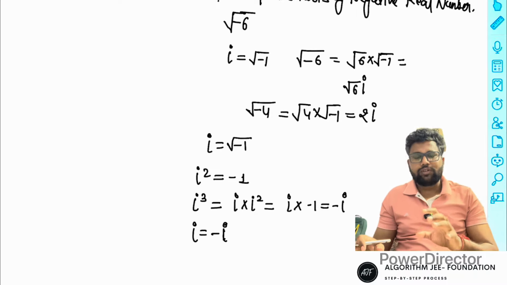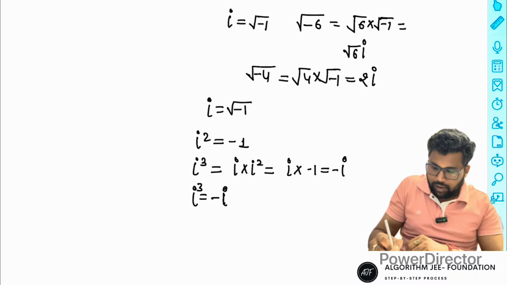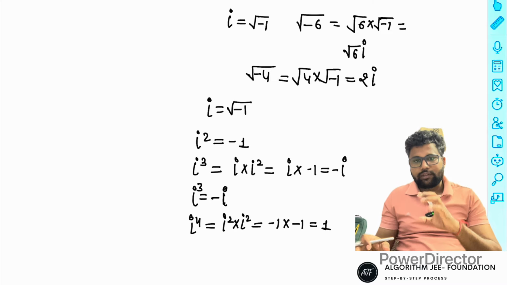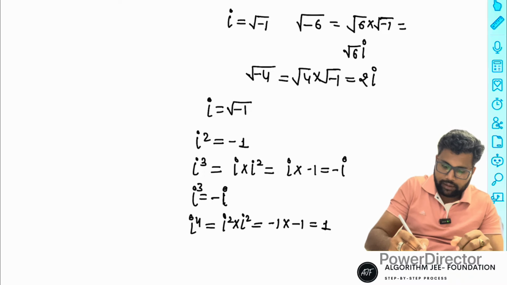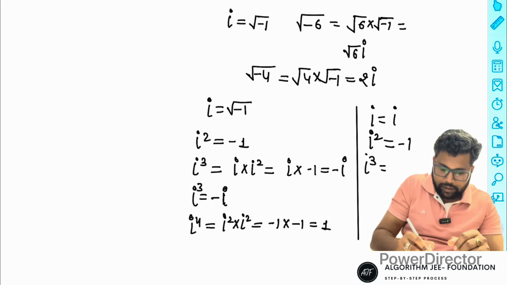These are also used as basics sometimes. Iota power 4 is iota square into iota square, that is minus 1 into minus 1, equal to 1. Okay. So now the cycle: iota is iota, iota square is minus 1, iota cube is minus iota, and iota power 4 is plus 1.